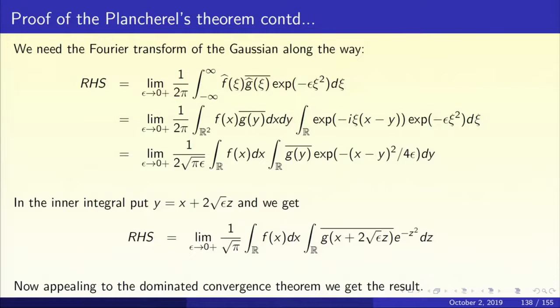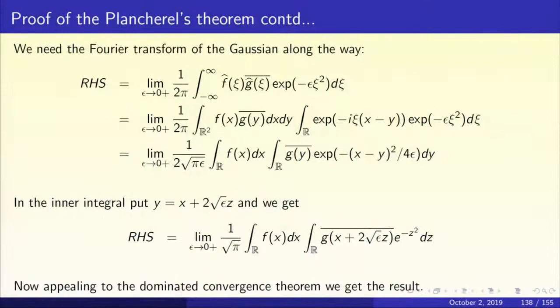That's the beauty of this e to the power minus epsilon chi squared trick. So what do we get? Limit as epsilon goes to 0, 1 upon 2 pi integral over R squared f(x) g(y) bar dx dy and integral over R of exp(minus i chi (x minus y)) times exp(minus epsilon chi squared) d chi.